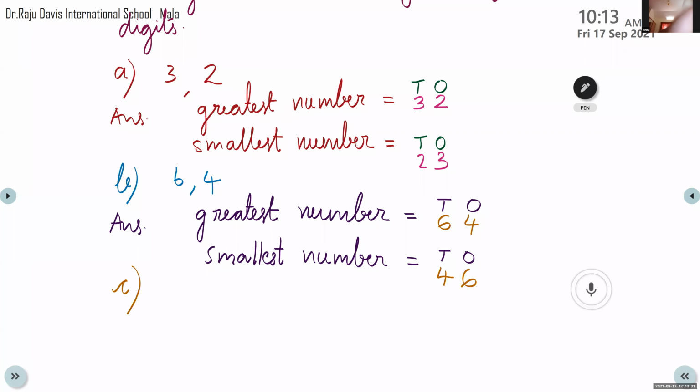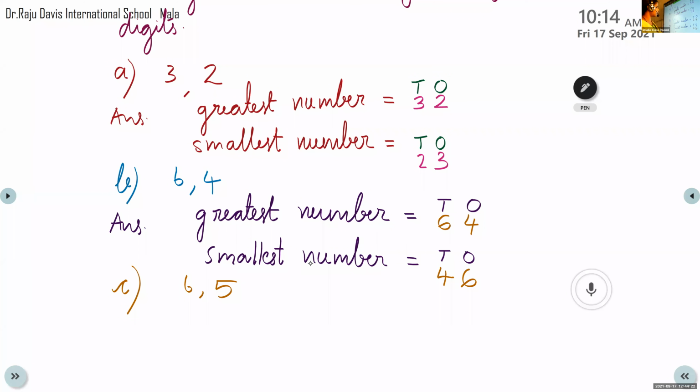We have again 6, 5. Now you write the answer. Very good.